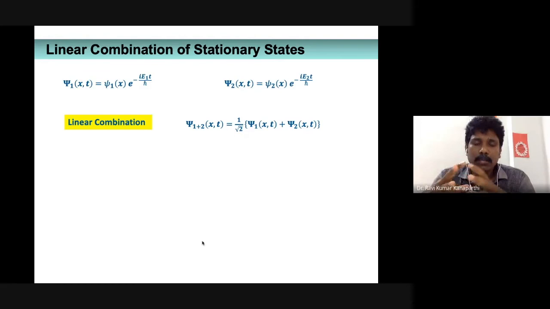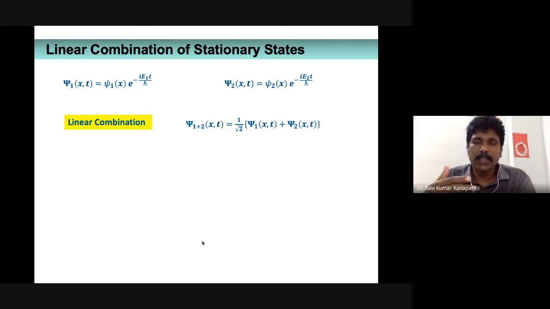Of course, it is not very relevant to our topic, but believe me that it is true that the linear combination of two stationary states is definitely going to satisfy the time dependent Schrodinger wave equation.